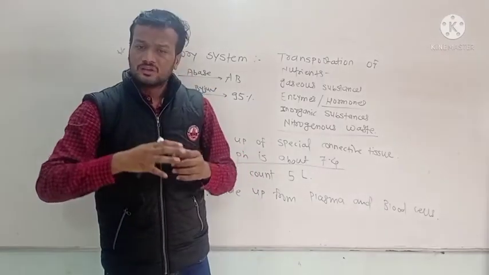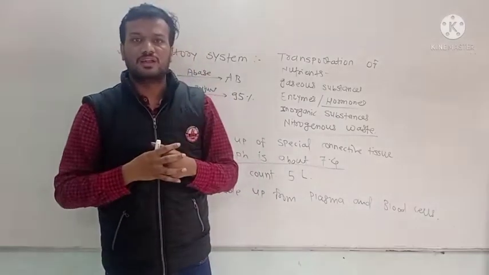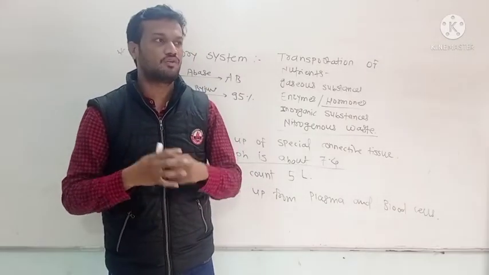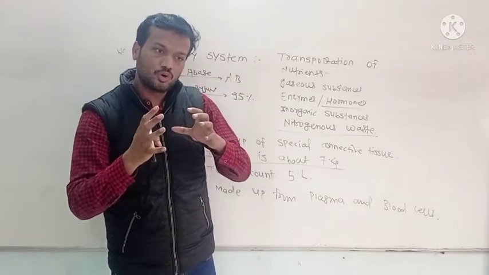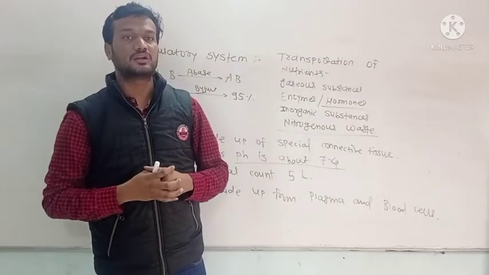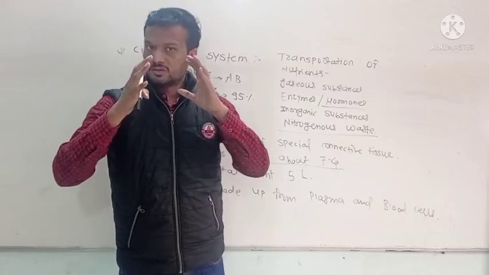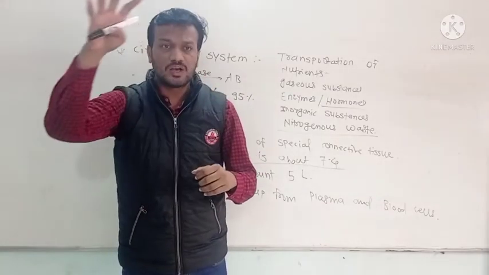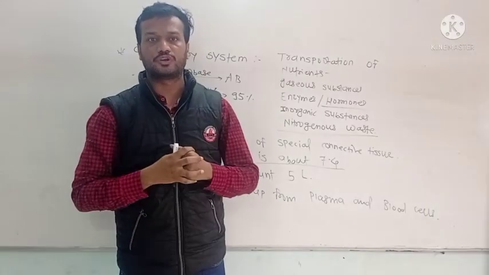And again, we know that at tissue level there is formation of deoxygenated blood in the form of CO2 rich blood. That CO2 rich blood is again brought back into the right atrium through the superior vena cava and inferior vena cava. That is the way of transportation.